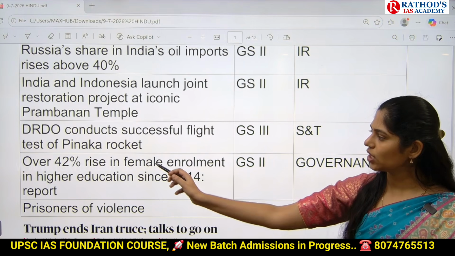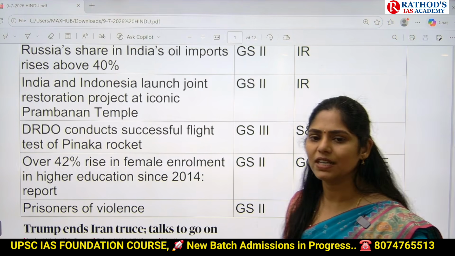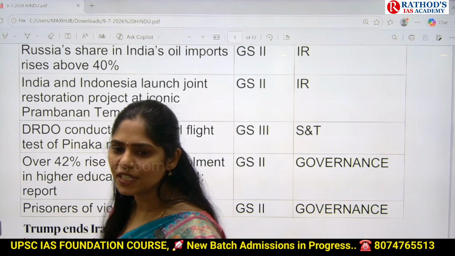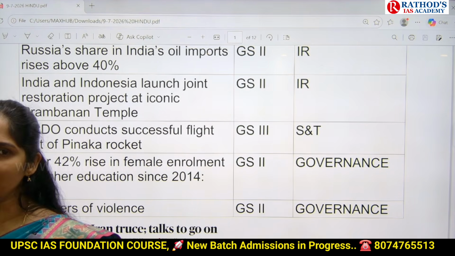And next topic is DRDO conducts successful flight test of Pinaka rocket. So this article is talking about one important rocket system, that is Pinaka rocket, on which UPSC can ask you a prelims based question and you have to know about it.